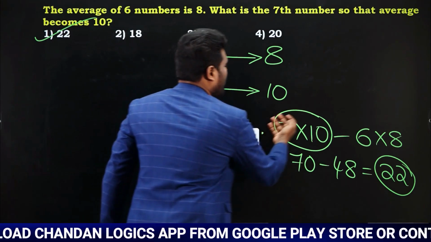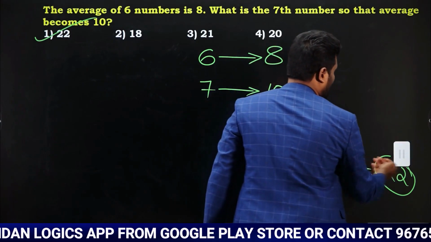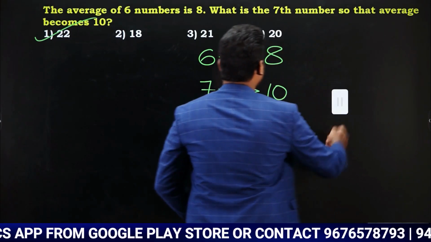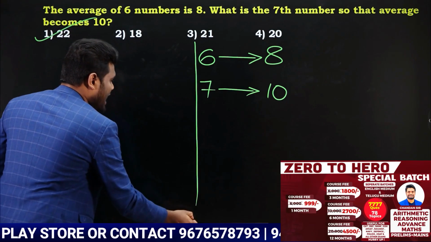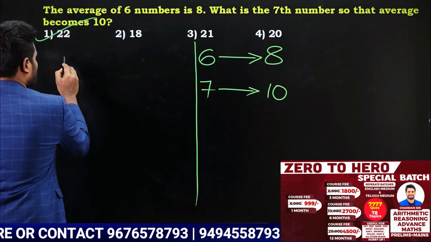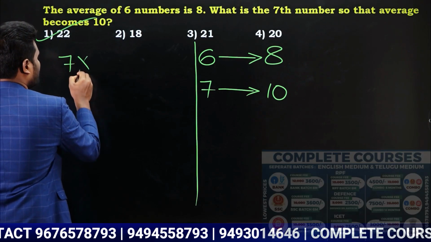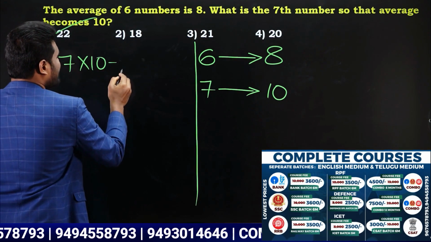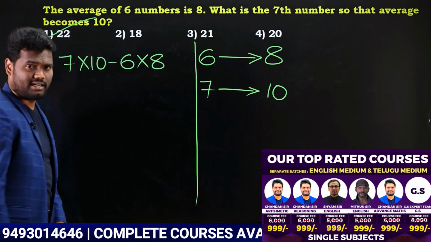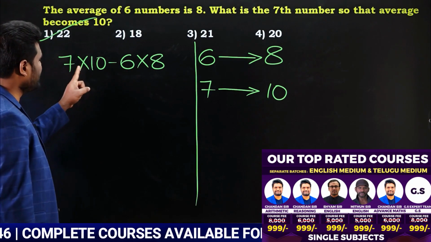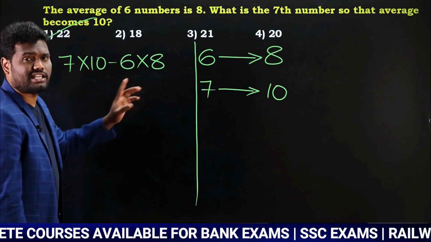Just observe here. Instead of doing all this calculation, generally if I need to calculate it in the traditional way, I need to calculate it this way: 7 into 10 minus 6 into 8. This is how we calculate this. Yes or no? 7 into 10 minus 6 into 8.